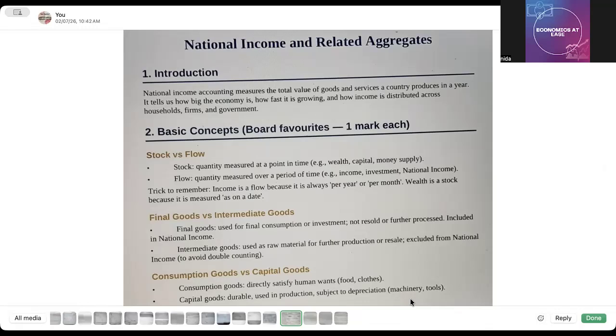Consumption goods do not promote production capacity, whereas capital goods help in raising production capacity. Okay. Then expected life. Under the category of consumption goods, most of the consumption goods have limited expected life, whereas capital goods generally have an expected life of more than 1 year. Okay. And nature of expenditure. Expenditure on consumption goods is termed as consumption expenditure, whereas the expenditure on capital goods is termed as investment expenditure.